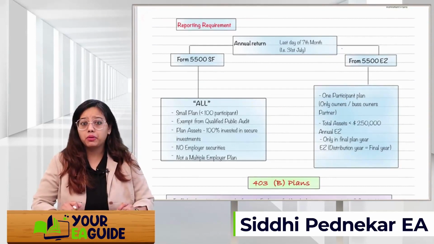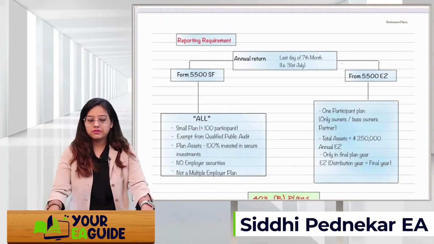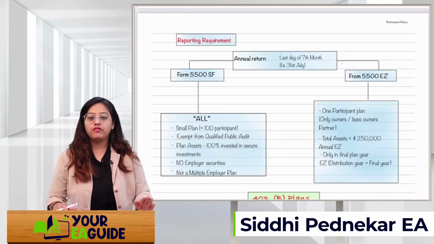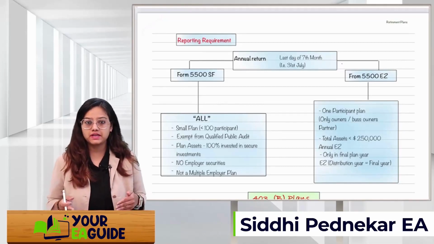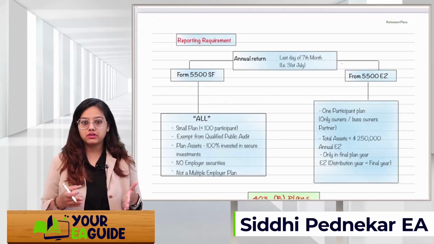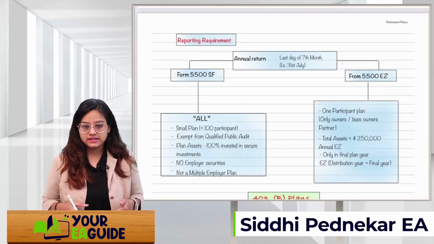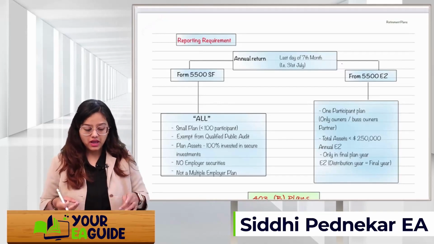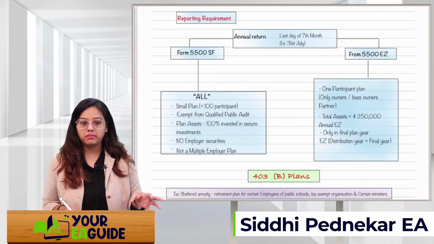Next is reporting requirement. So there are 2 types of reporting requirement. First is form 5500 SF and second is 5500 EZ. If all the conditions are satisfied, if you are having a small plan, meaning your participants are up to 100, you are exempt from a qualified public audit, your plan assets are 100% invested in secure investment, and no employer securities are there, and not a multiple employer plan.